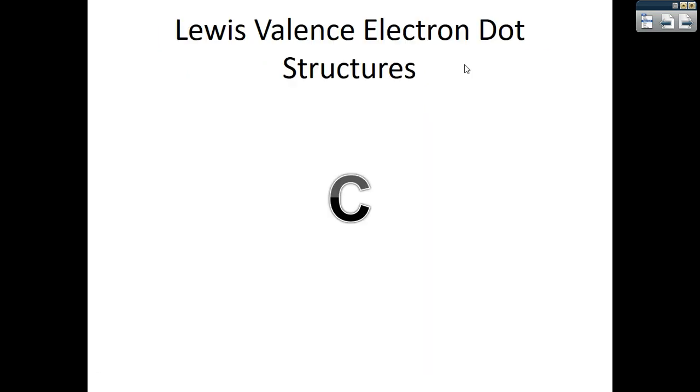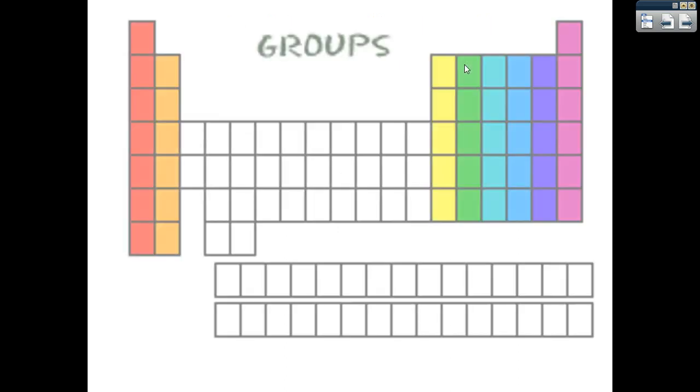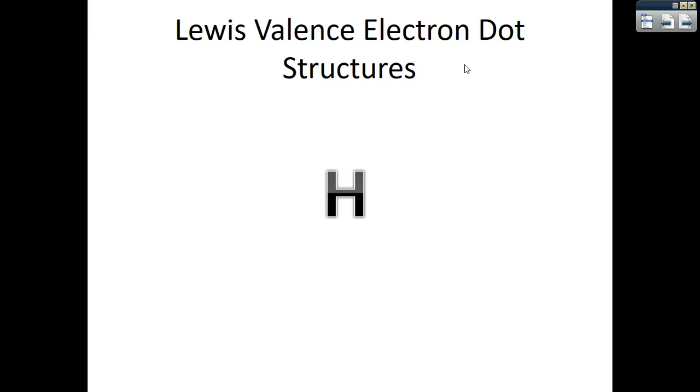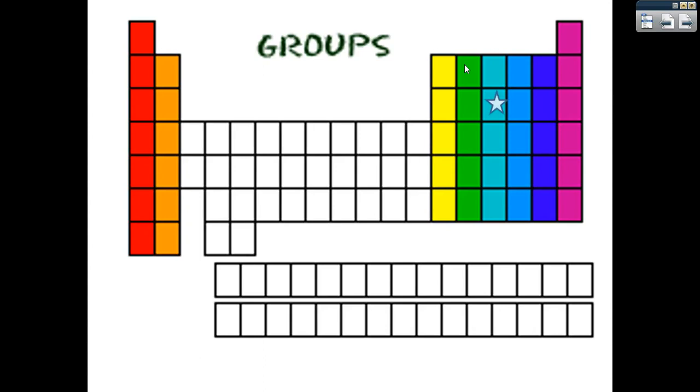What does the structure look like? Well, there's my symbol. Now I'm just going to put a dot and move around carbon until I've got 4. Again, keep in mind that if you don't use this particular format, that's okay. Just make sure you've got a total of 4 valence electrons around carbon. Let's try another one. How about my good friend hydrogen, right? It's in group 1, only 1 valence electron. Easy enough. Write the symbol. Boom, 1 valence electron.